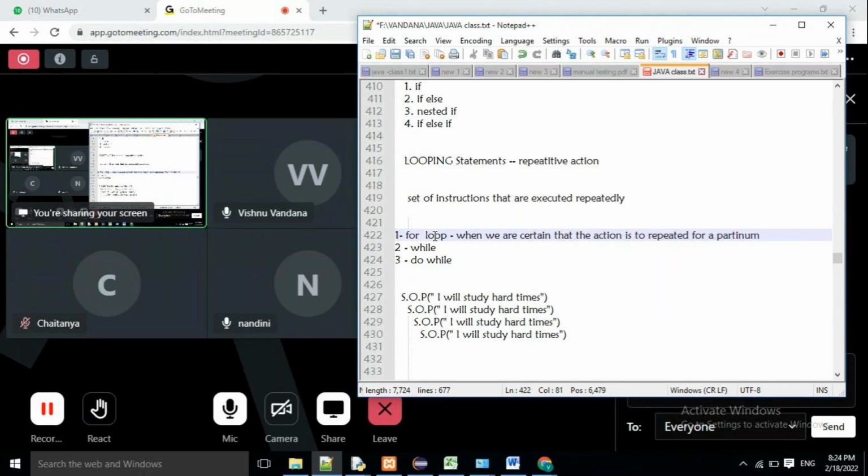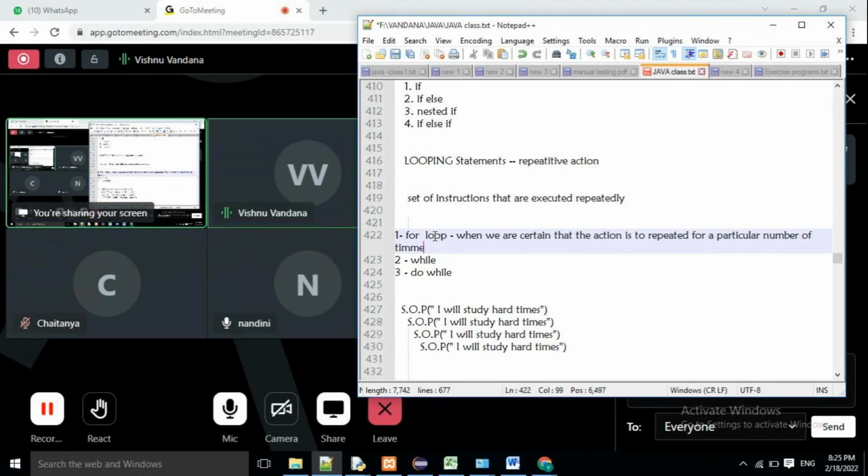Like the punishment: she has asked me to write 1,000 times. So I'm certain that I have to repeat the action n number of times. At that time, I go for the for loop.